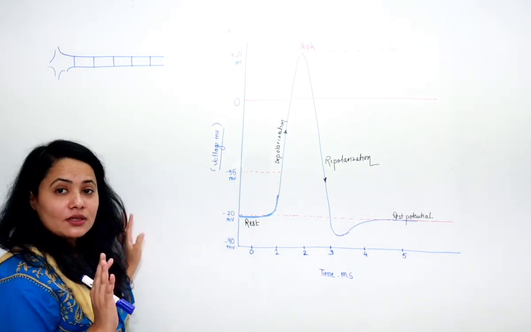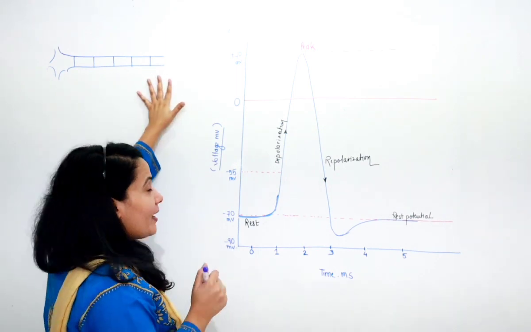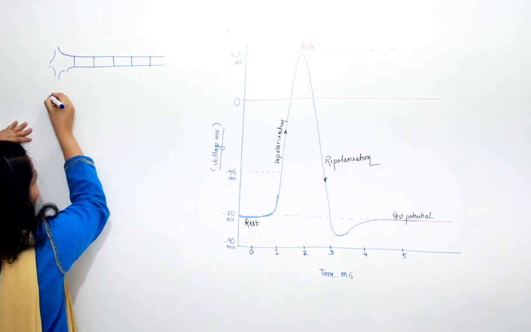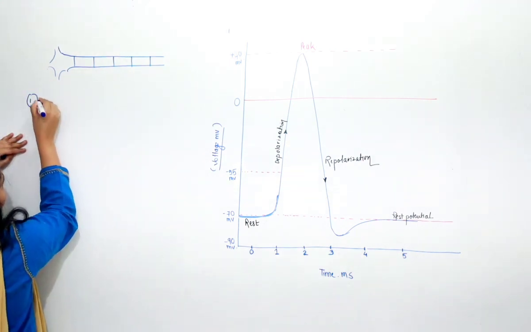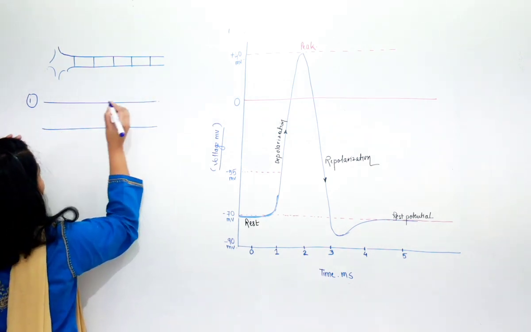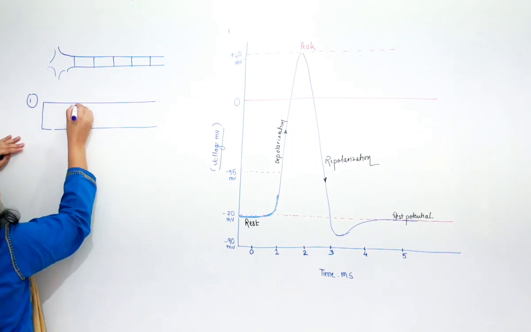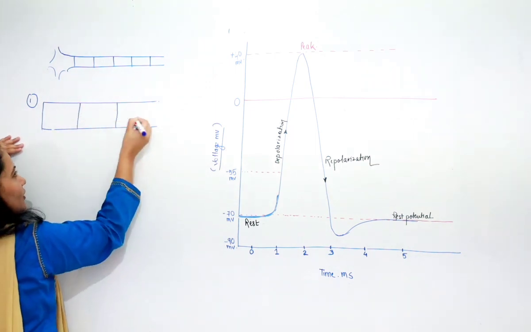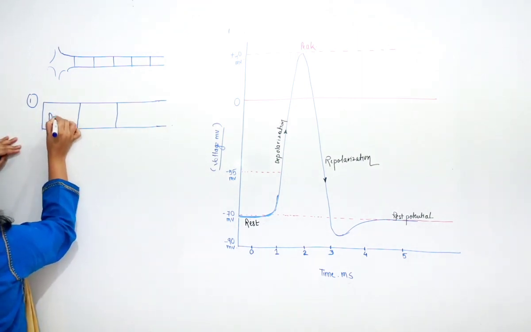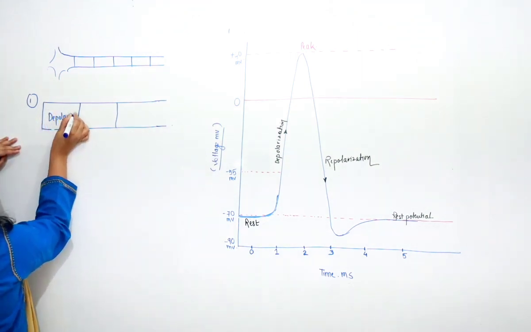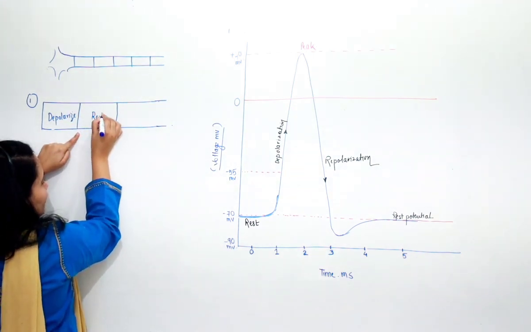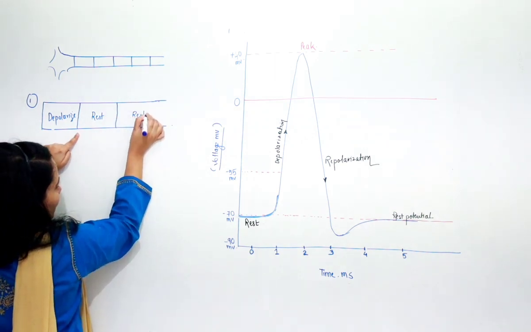Now, how does this occur? Let us say this is a neuron, and I have divided this neuron's axon into particular sections. Suppose I am taking the first condition, which is rest. Let's see. And suppose that the stimulus is given. So if the stimulus is given, let us say these are the 3 different areas. So this portion is getting depolarized. And then this portion is at rest only. So I'll write it as rest, and this is also at rest.